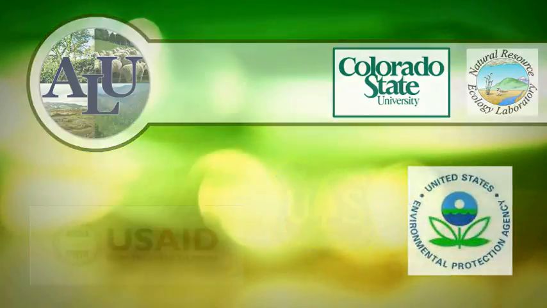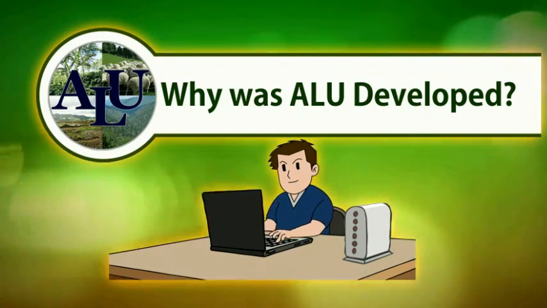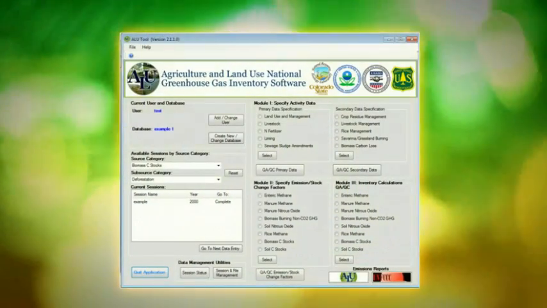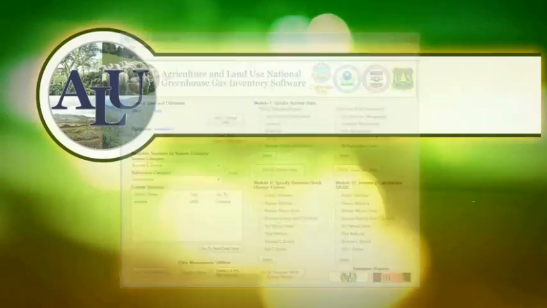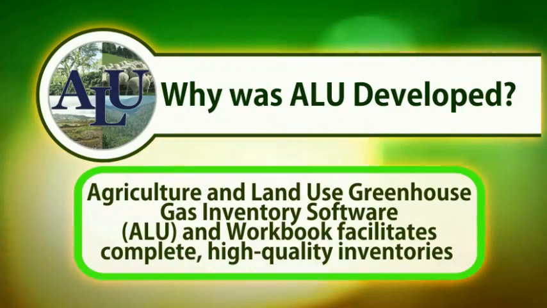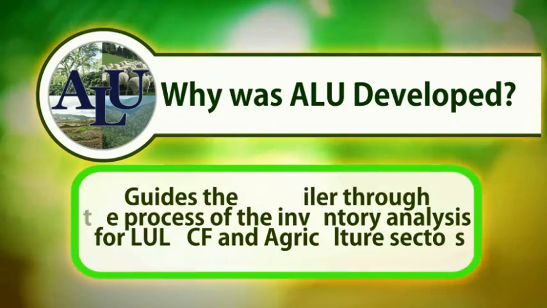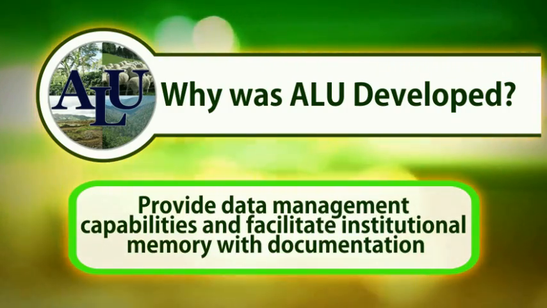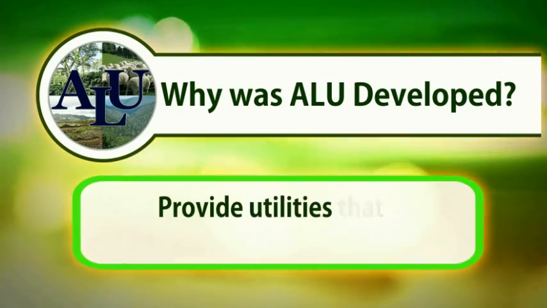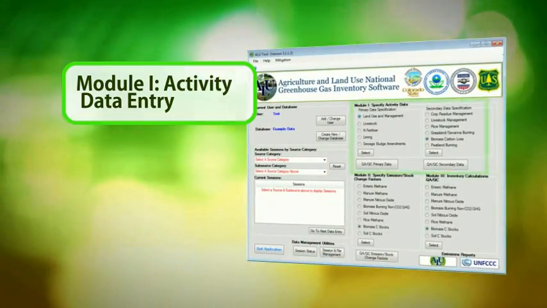actions for the sectors. The ALU software is a graphical interface that simply implements the IPCC guidelines in doing a GHG inventory for the agriculture, land use change, and forestry sectors. These sectors are especially important to non-Annex 1 countries like the Philippines because these are where most of the GHG emissions come from. These sectors are also by far the most complicated sectors in terms of data needs and classification. The ALU software is a relational database.